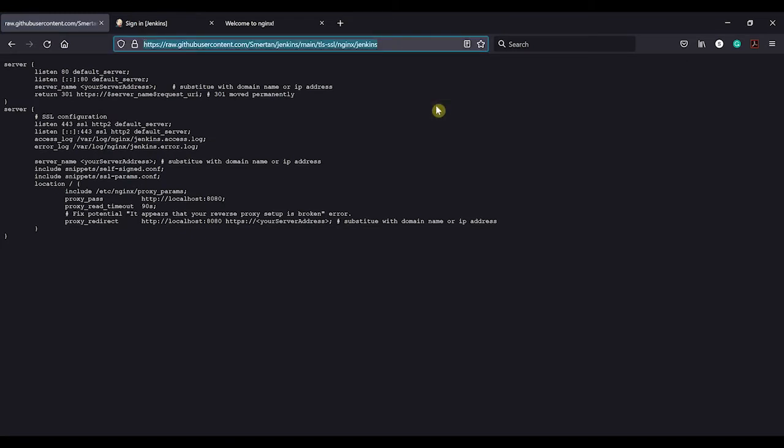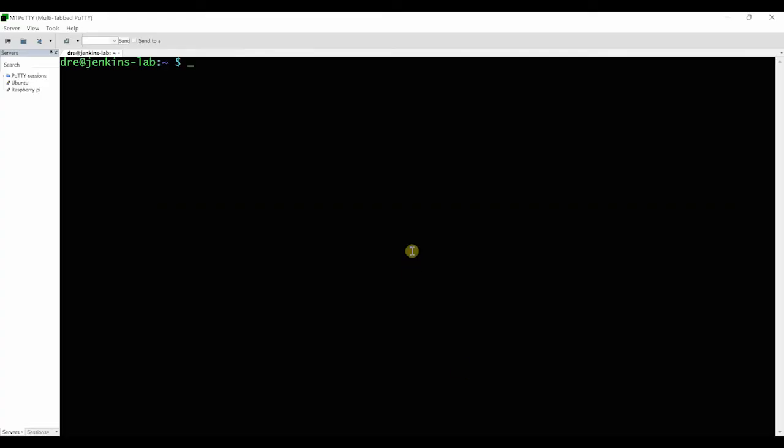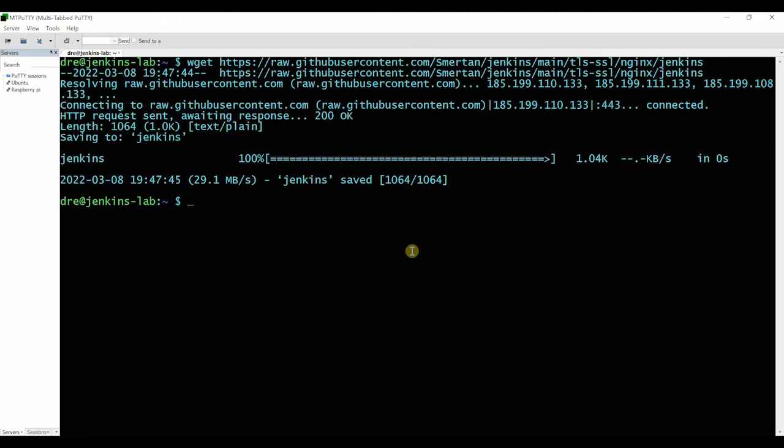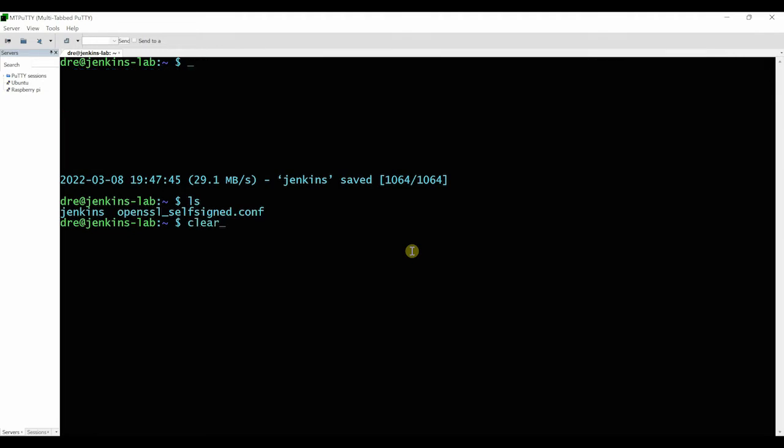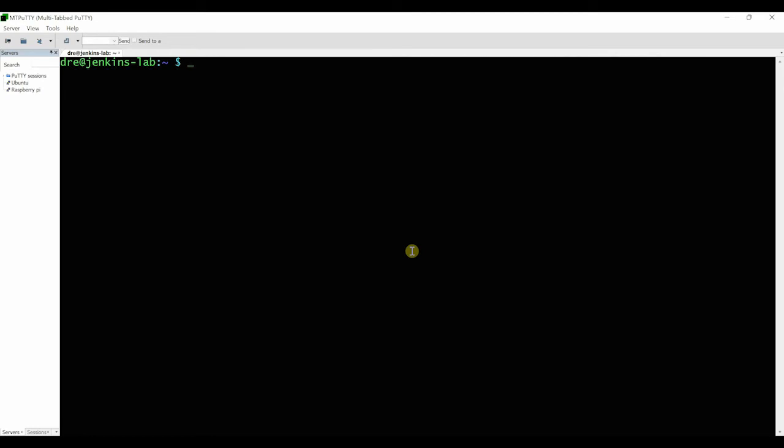So let's go back. I'll copy this. So what I'm going to do is go back here, and it's just wget. Paste that in. So now we have Jenkins. Let me just clear this. So I'm going to use a command line tool called sed.